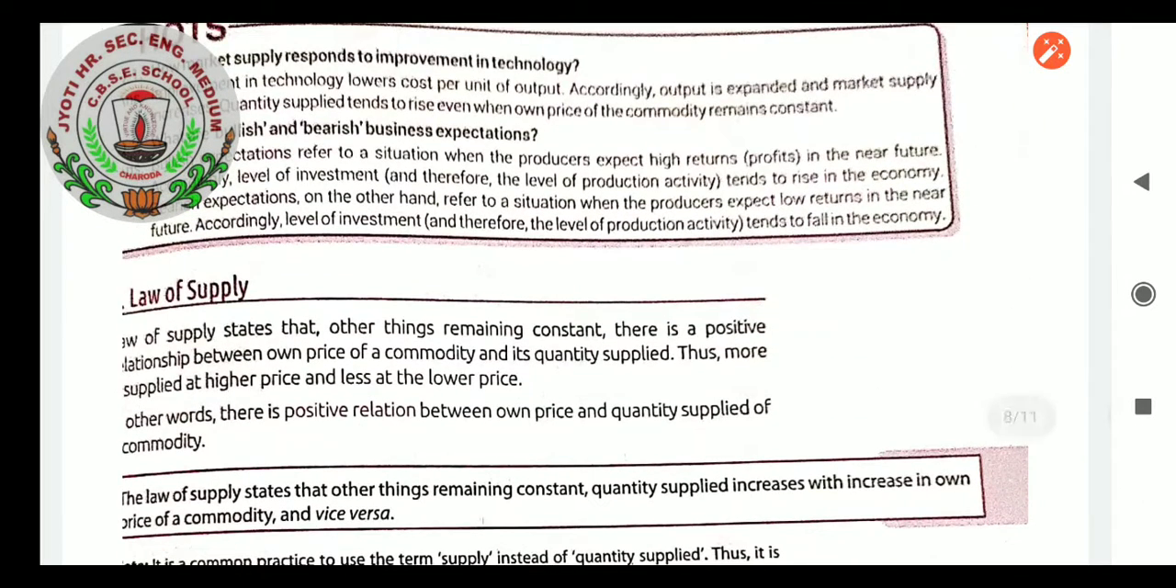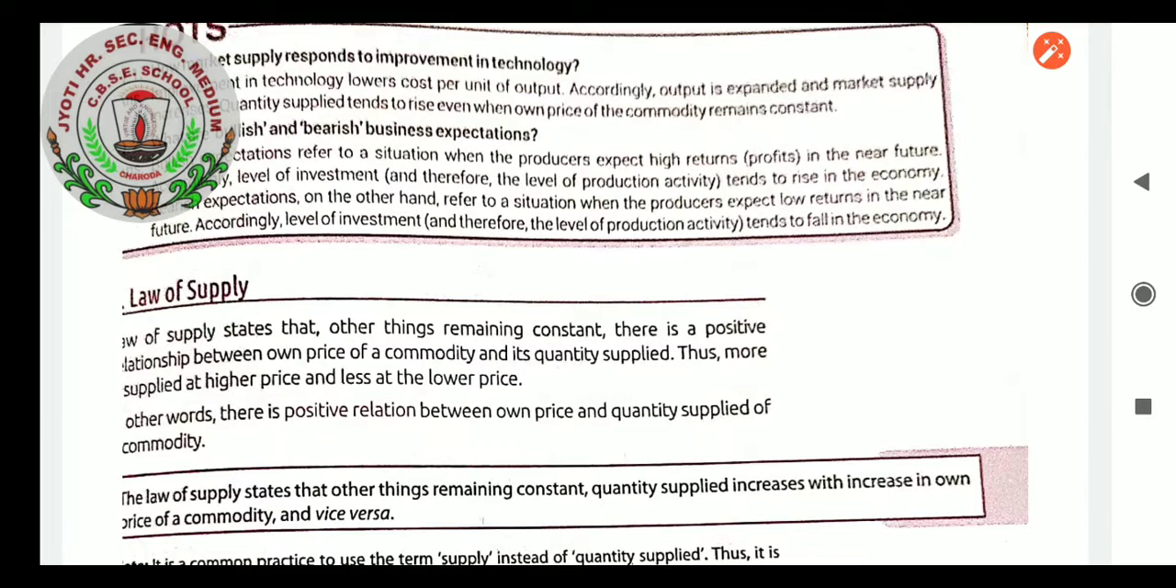Today's topic is the law of supply. As a revision of the last topics we have learned, now we go with the law of supply, students. The law of supply states that, other things remaining constant, there is a positive relationship between own price of a commodity and its quantity supplied. Thus, more is supplied at a higher price and less at a lower price. In other words, there is a positive relationship between own price and quantity supplied of the commodity.